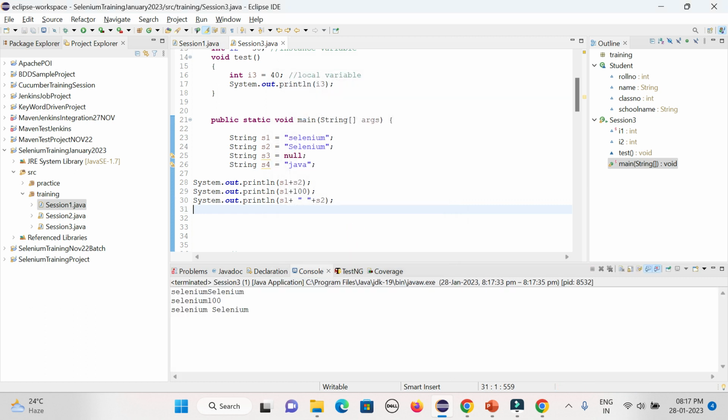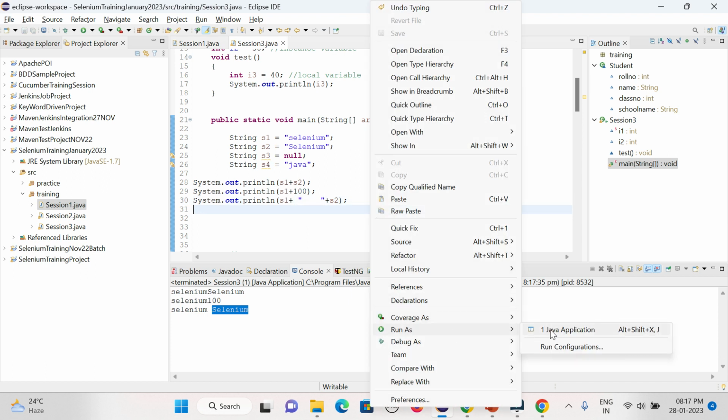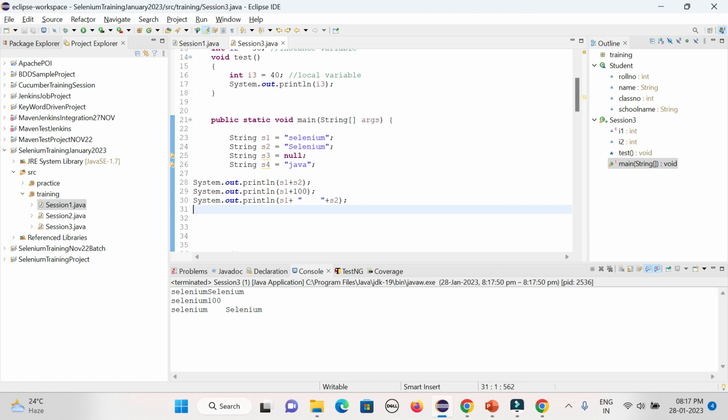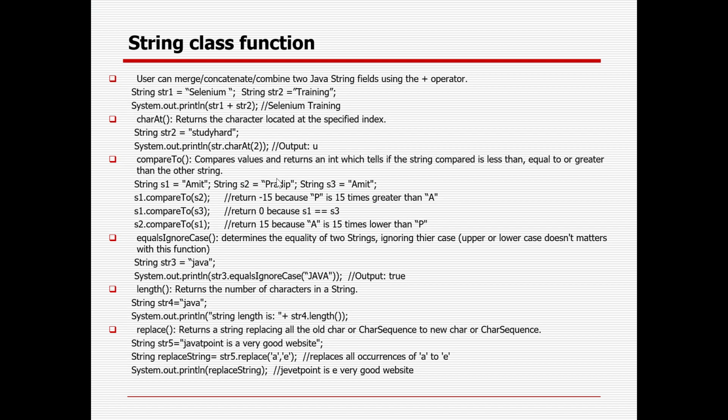Sorry, selenium and selenium, because here we are using that one. So now the space is coming here, you could see, because that is the space you are giving. In case you give 2, 3, 4 spaces, it will work like that only. You could see 4 spaces: 1, 2, 3, 4. So that is the way you can concatenate two strings.